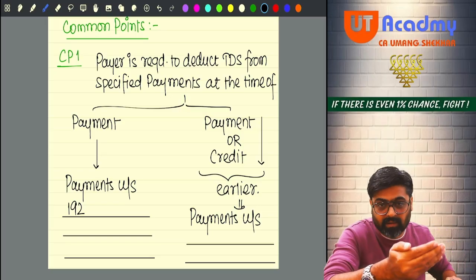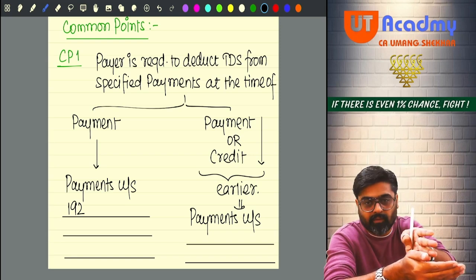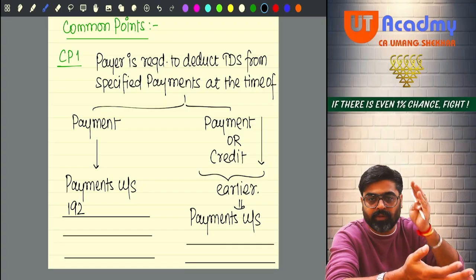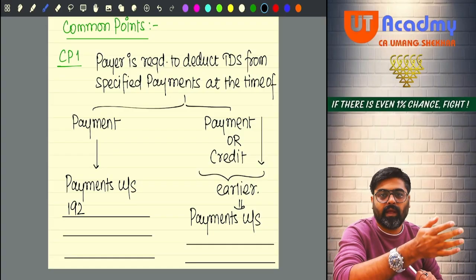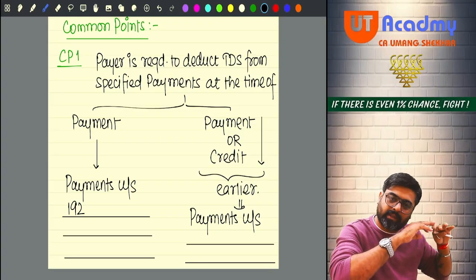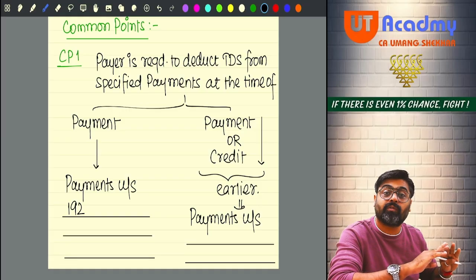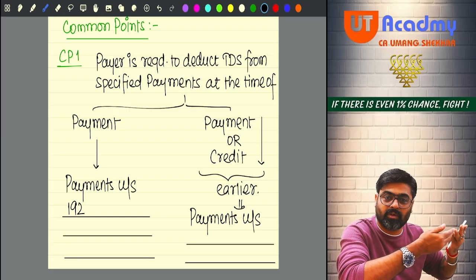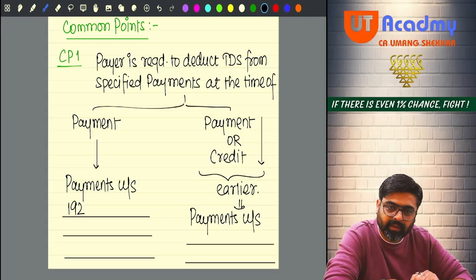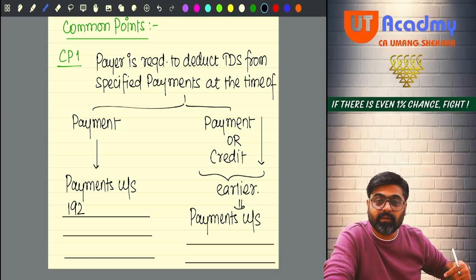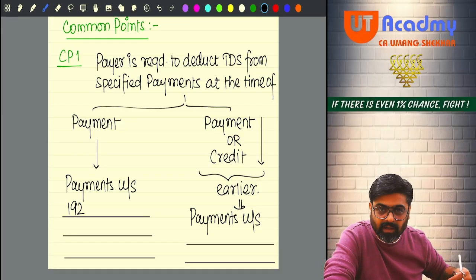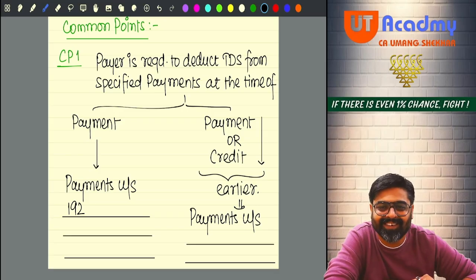For example, April month salary is paid on 5th May, and it is recorded in the month of April only. Yes or no? In the books it is recorded.